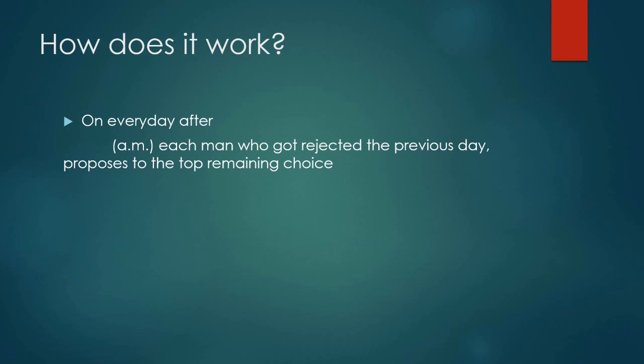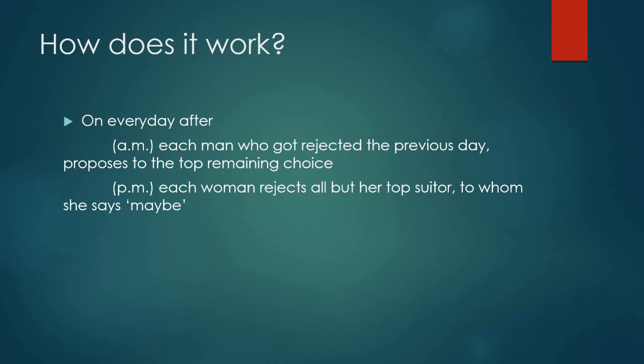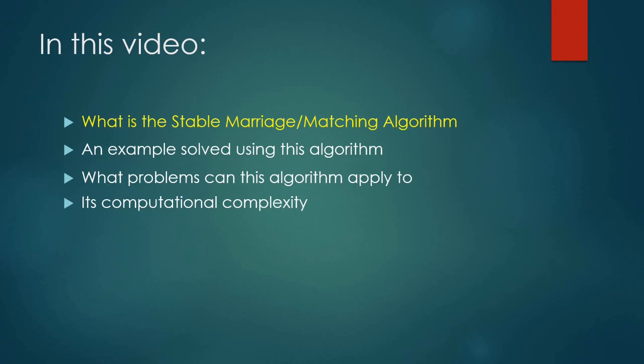Okay. So on the second day, third day, and every day after until everyone gets engaged, the algorithm runs iterations. Every morning, each man who got rejected the previous day needs to pull himself together and propose to his top remaining choice, regardless of whether the woman is engaged or not. Each afternoon, each woman rejects all but her updated top suitor. Repeating the iteration day after day until every man gets engaged, the algorithm then terminates.